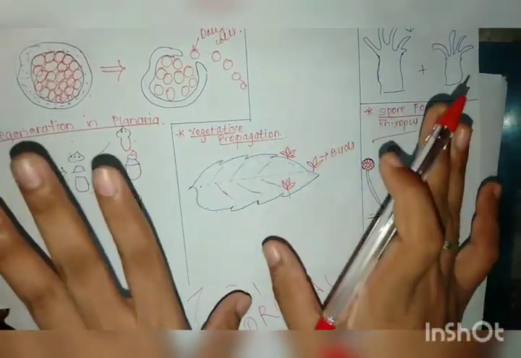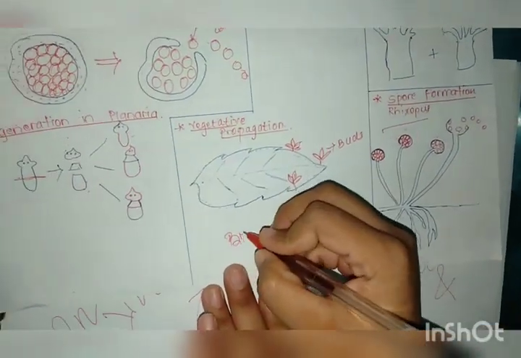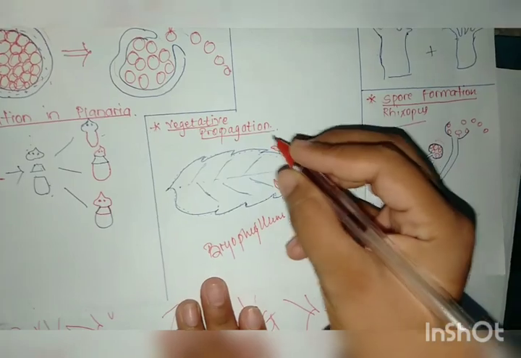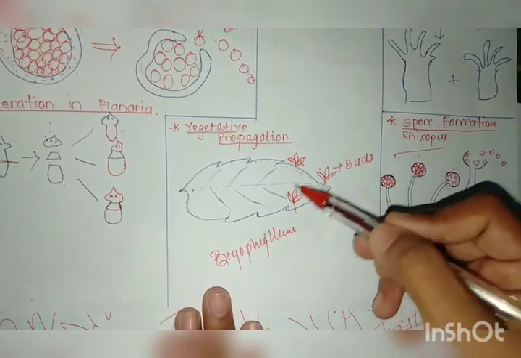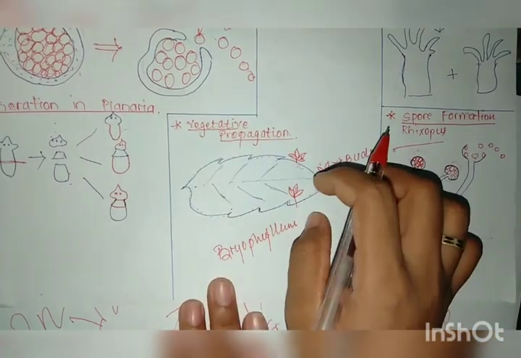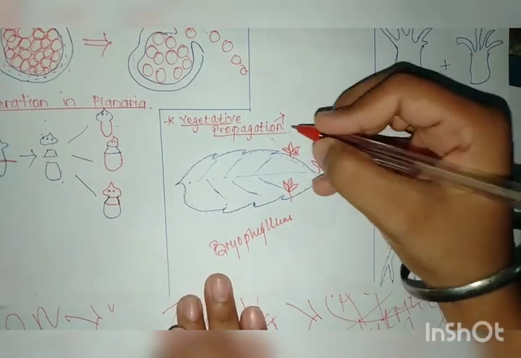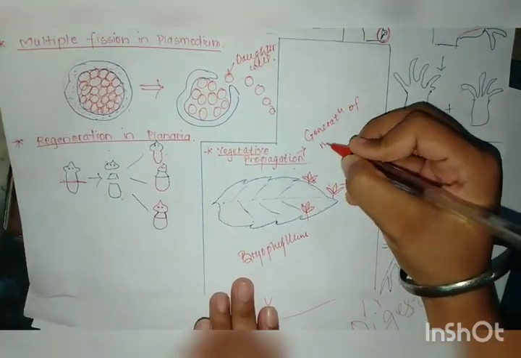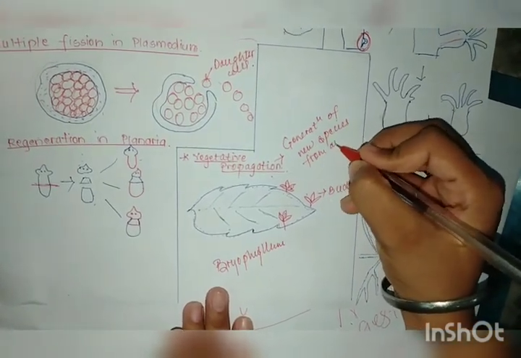Now let us come to vegetative propagation. What is vegetative propagation? It is basically seen in bryophyllum. Okay, bryophyllum is a species of leaves wherein buds also grow, and these buds individually can occur as new leaves. Vegetative propagation is basically the generation of new species from any part of the plant.